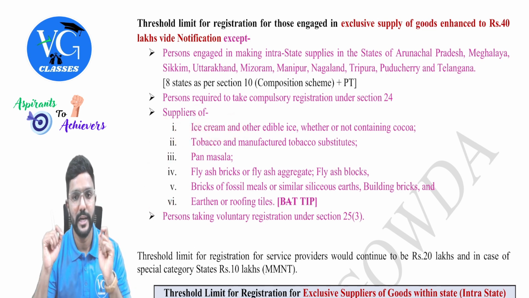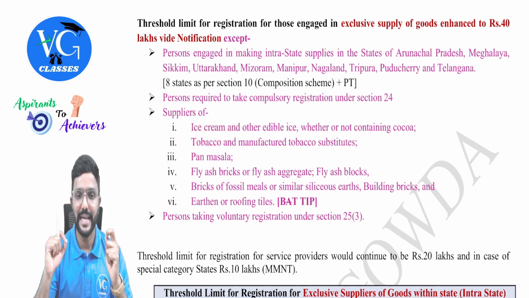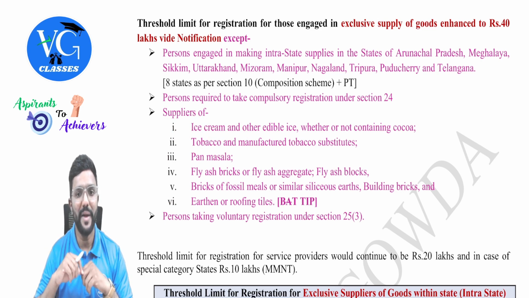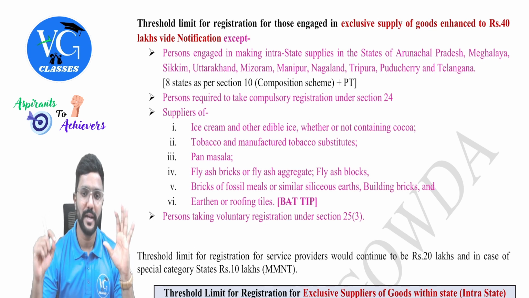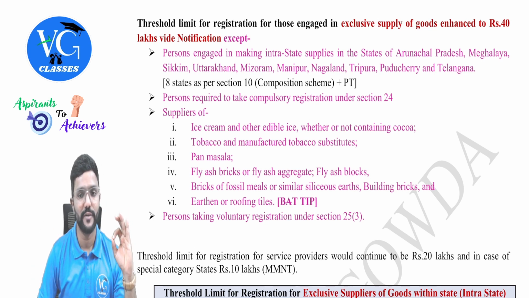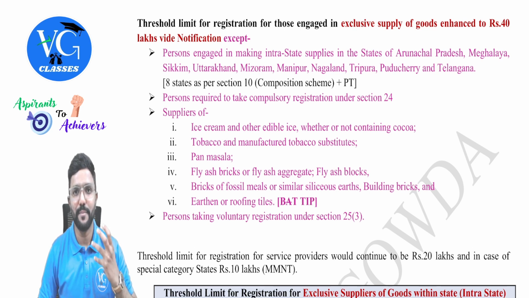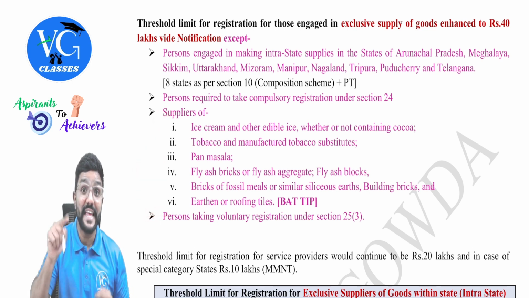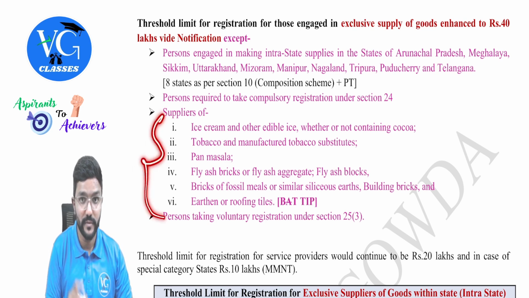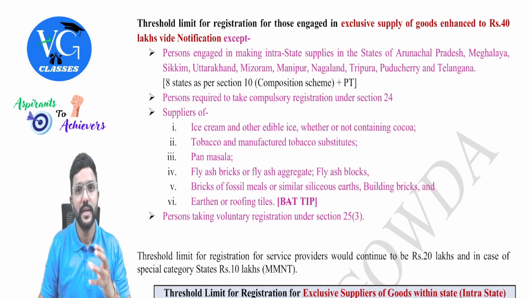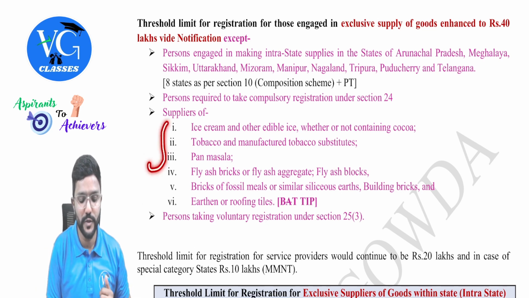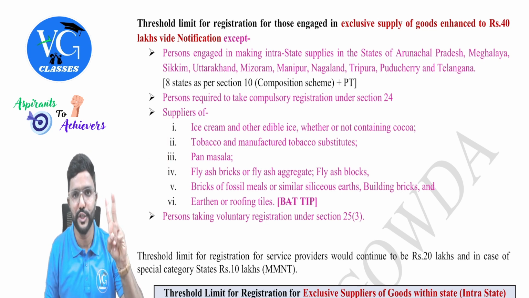Okay. Who are those? Let me read it. Ice cream and other edible ice, whether or not containing cocoa, tobacco and manufactured tobacco substitutes, pan masala, fly ash bricks or fly ash aggregate or fly ash blocks, bricks of fossil meals or similar siliceous earths, building bricks, and earthen or roofing tiles. If you can recall, same list we had seen in composition scheme. If a person is the manufacturer of any of these goods along with even aerated water, aerated water is not covered here, okay, but for composition scheme they have told, if a person is the manufacturer of the following goods, then they are not eligible for both the composition schemes.